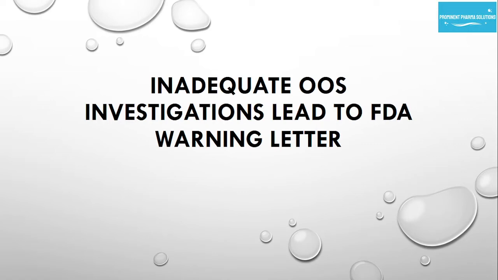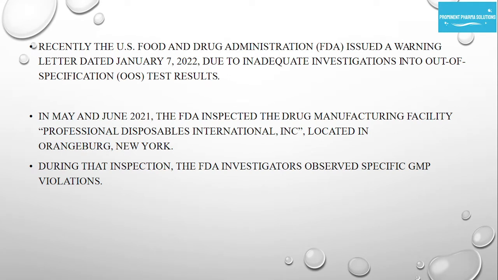Inadequate OOS investigation led to an FDA warning letter. Recently, the US FDA issued a warning letter dated January 7, 2022, due to inadequate investigation into out-of-specification test results. In May and June 2021, the FDA inspected the drug manufacturing facility located in Orangeburg, New York. During that inspection, the FDA investigator observed specific GMP violations.